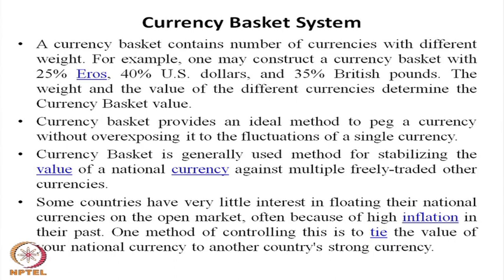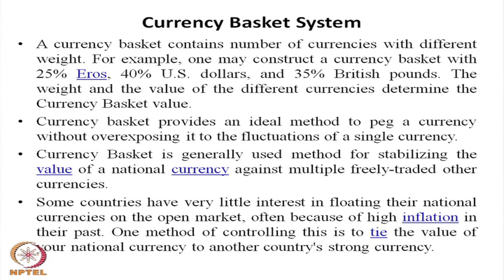Currency basket is a method generally used for stabilizing the value of the national currency against multiple freely traded currencies, because when a domestic currency is linked to a basket of currencies, there is a stabilizing effect. Otherwise, the value of the domestic currency is decided by market forces, with more than 10 to 15 currencies, and the demand and supply of the domestic currency decide its value.